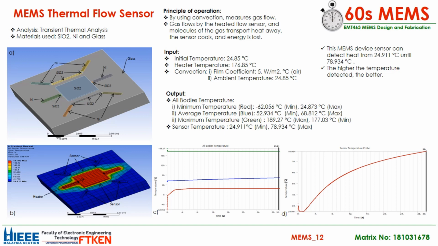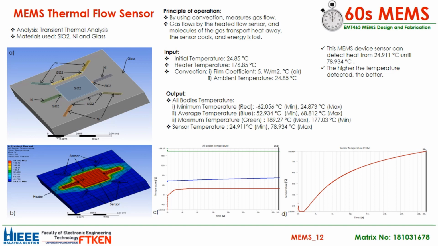After the inputs were applied, the minimum temperature is 24.873 degrees Celsius while the maximum temperature is 177.03 degrees Celsius as shown in figure B. In the graphic, there is an increase in temperature for the minimum and average temperature except for the maximum temperature, which is decreasing. For graph D, in the beginning, there is increasing and decreasing of the sensor temperature. After that, it will maintain its temperature until the end of the 2 seconds and the temperature will increase until it reaches 78.934 degrees Celsius in 30 seconds.